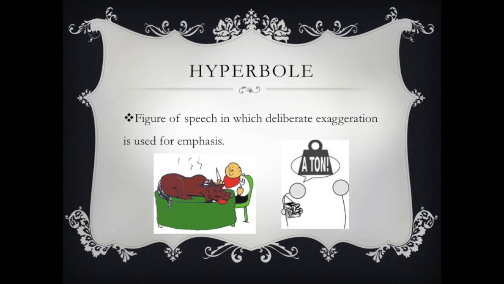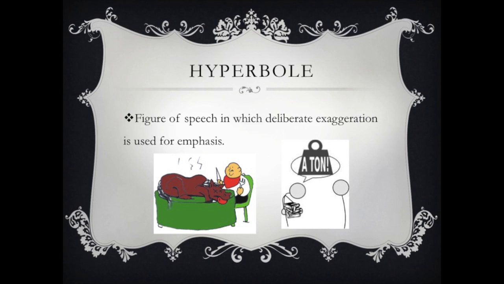All right, the first type of figurative language we're going to talk about is hyperbole. And hyperbole is a figure of speech that uses deliberate exaggeration for emphasis. So if you look at these pictures here, the one on the left is the phrase, I'm so hungry I could eat a horse. I'm not literally going to eat a whole horse. That would probably make me sick. Not to mention, it's gross and sad. So it's a figure of speech. What I mean is that I am really, really hungry.